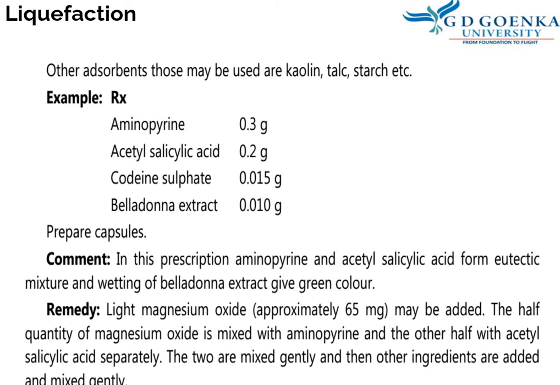Now, what is the remedy? Light magnesium oxide, approximately 65 mg, can be added. Half the quantity of magnesium oxide will be mixed with aminopyrine and the other half with acetyl salicylic acid or aspirin separately. The two mixes are then gently mixed with each other by tumbling.